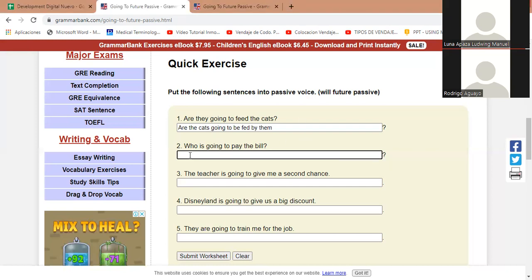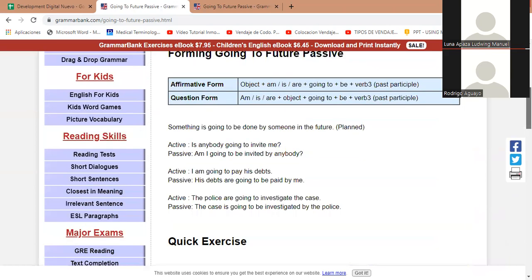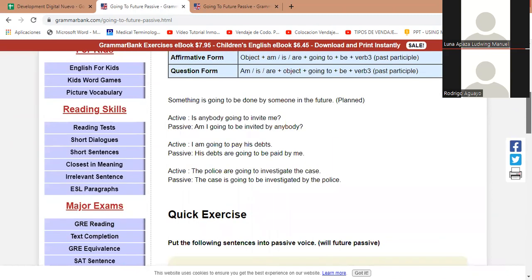Who is going to pay the bill? Active voice, right? Passive voice, you have to use, look, I'm gonna put it back up so you can see it. You have to use am, is, or are plus going to be plus the verb in the past participle. Since it's a question form, which one are you gonna use? Am, is, or are for number 2?